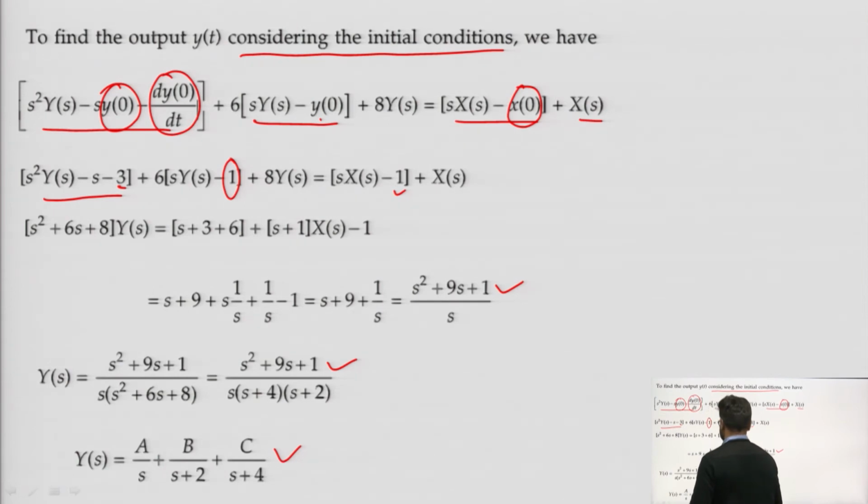Then we will do partial fractions, and after partial fractions we will find the values of A, B and C. So, how will we find the values of A, B and C?